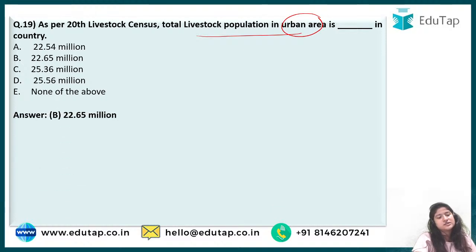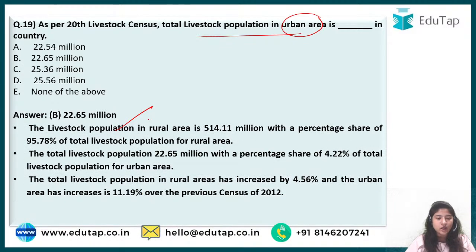So the correct answer to this is B, that is 22.65. All right, so here's the overall. In this particular explanation we are talking about everything. The livestock population in rural, this talks about urban, right? Both have been given. In rural areas it constitutes 95.78% overall, and in urban areas it is 4.22%. Do remember what we are looking at.